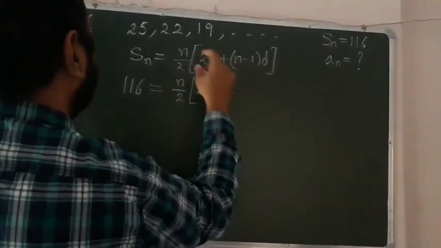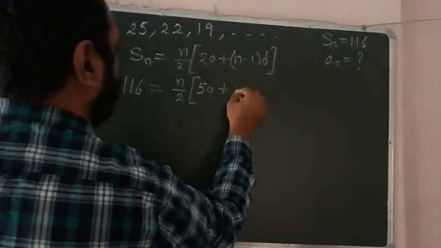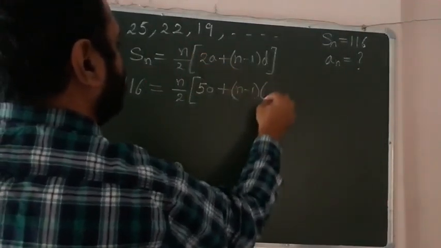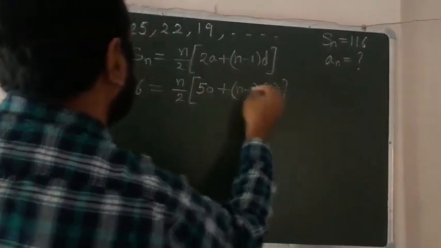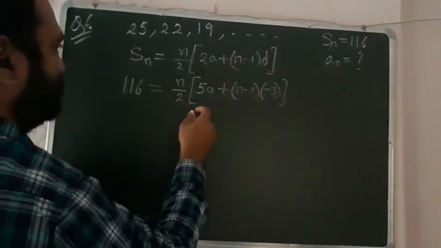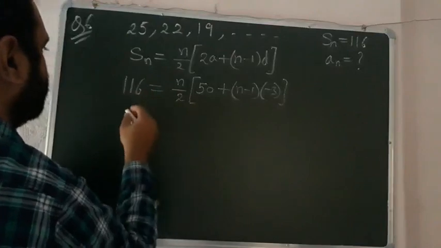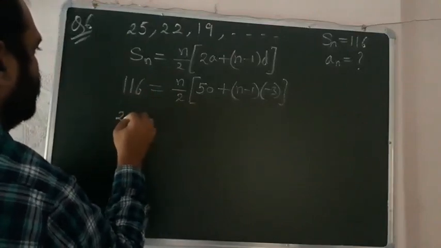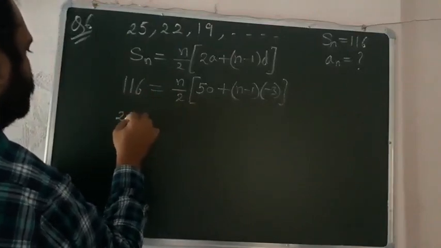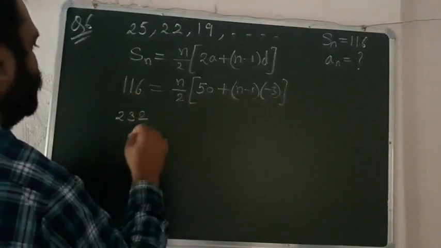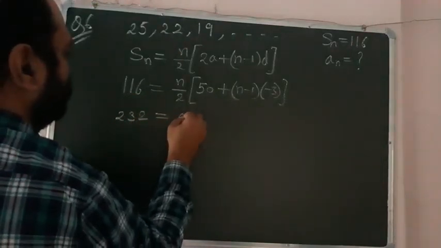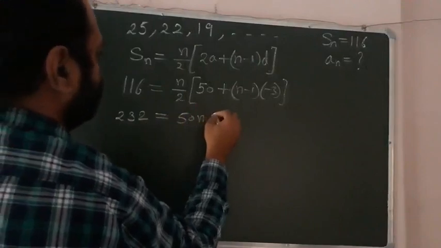The value of d is minus 3, so we get n minus 1 into minus 3. When you simplify this, this becomes 232 is equal to 50n.